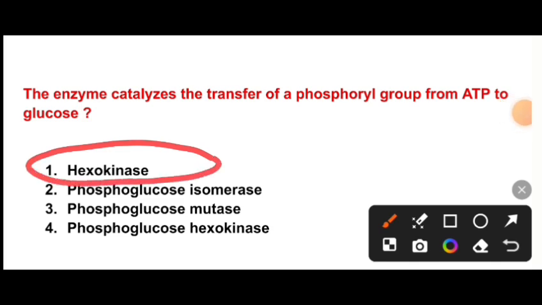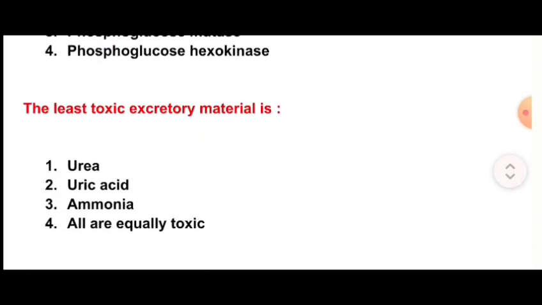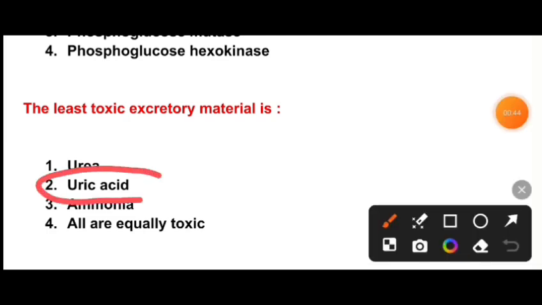The enzyme that catalyzes the transfer of a phosphoryl group from ATP to glucose is hexokinase. Next question: the least toxic excretory material is urea, uric acid, ammonia. All are equally toxic. So the correct option is option D, uric acid. Uric acid is the least toxic excretory material.